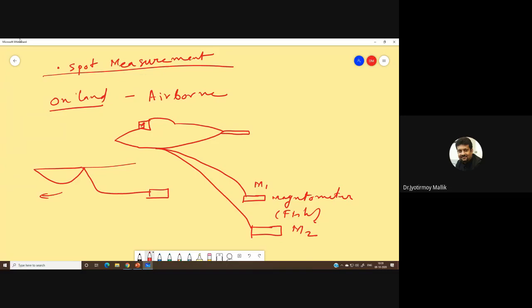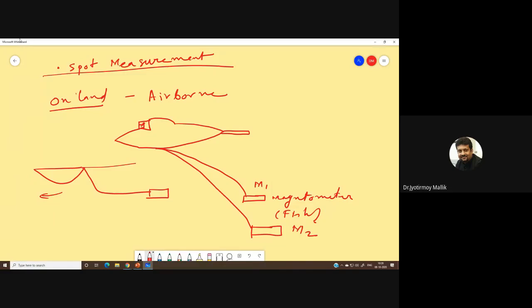By looking at the difference between the signals, you can also talk about the anomaly. But anyway, I'm not getting into the details; this is how, in general, magnetic surveys are done.